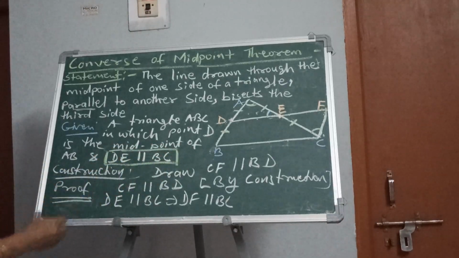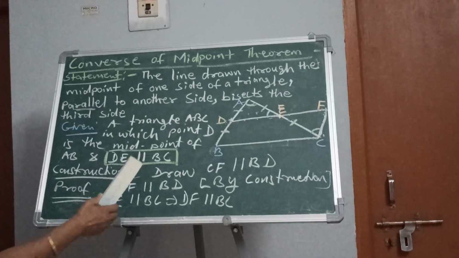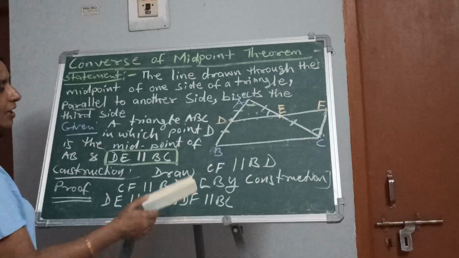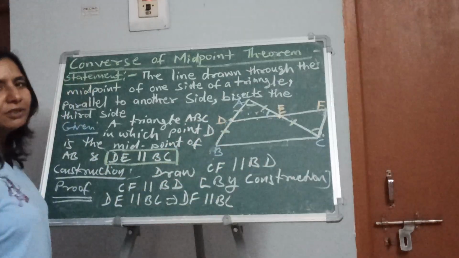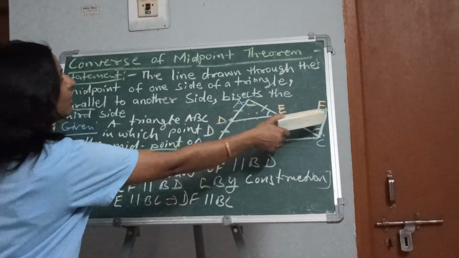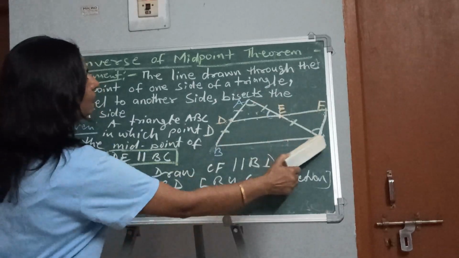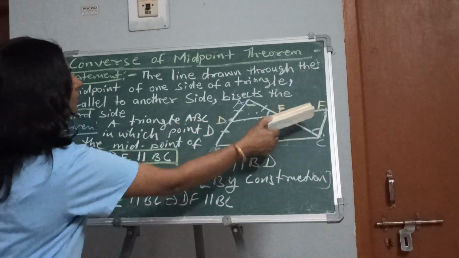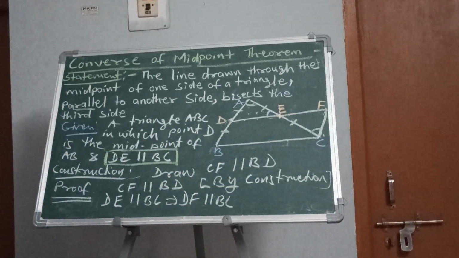So from here what we are observing is that both pairs of opposite sides are parallel. This side and this side are opposite sides of this quadrilateral, and this is parallel to this, and this side is parallel to this side. So both pairs of opposite sides of this quadrilateral are parallel. So quadrilateral DBCF will be called a parallelogram.